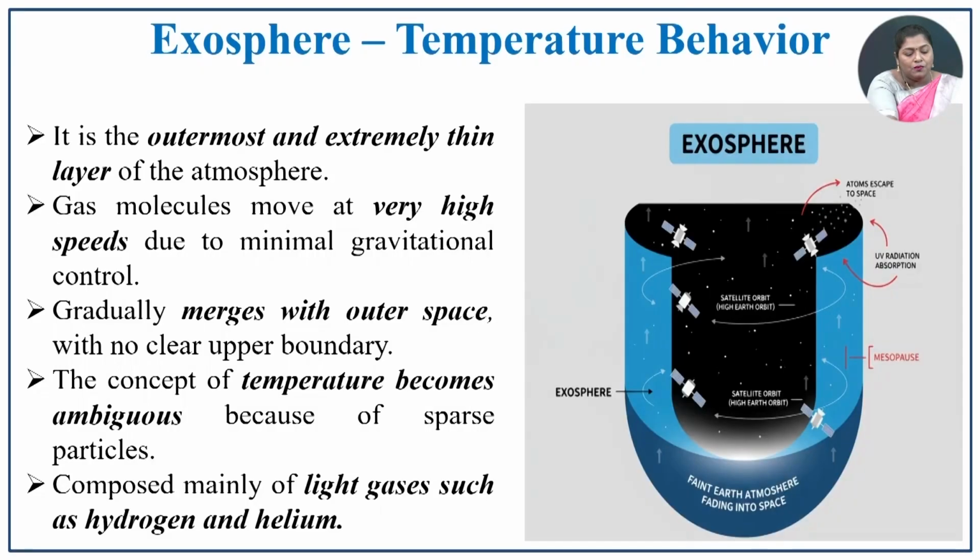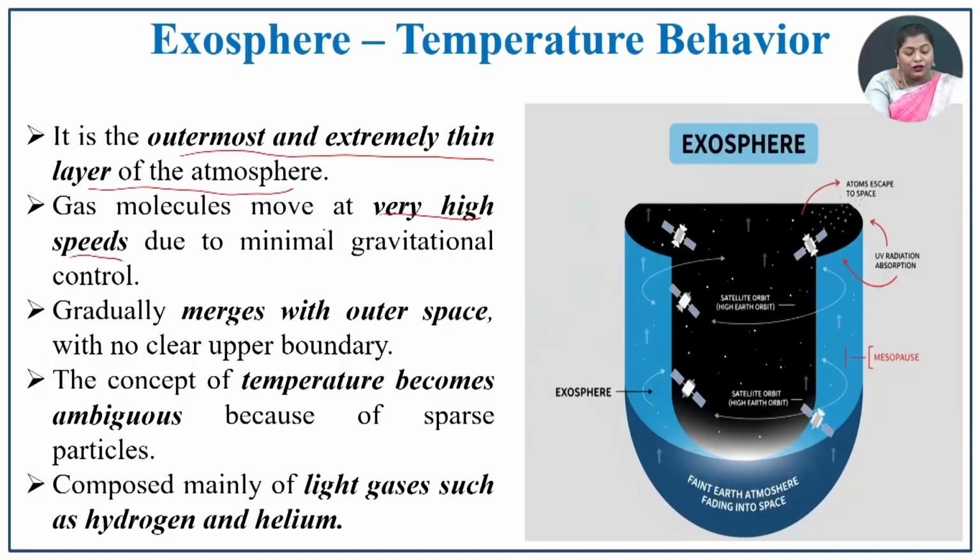Exosphere, the last layer of the atmosphere. Now, how will the temperature be? It is the outermost and extremely thin layer of the atmosphere. In the exosphere, the gas molecules move at very high speeds. This is mainly because of minimal gravitational control. It gradually merges into outer space. So, here it will be merging into outer space.